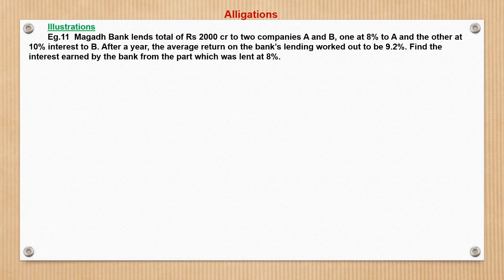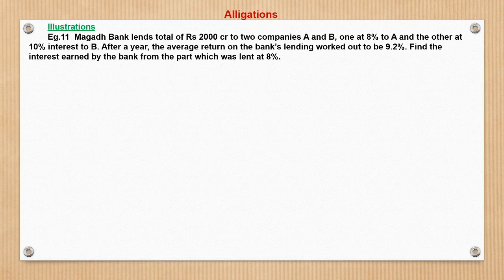Let us see here. Magadh Bank lends a total of 2000 crore rupees to two companies A and B, one at 8% to company A and the other at 10% interest to company B. After a year, the average return on the bank's lending worked out to be 9.2%. Find the interest earned by the bank from the part which was lent at 8%.